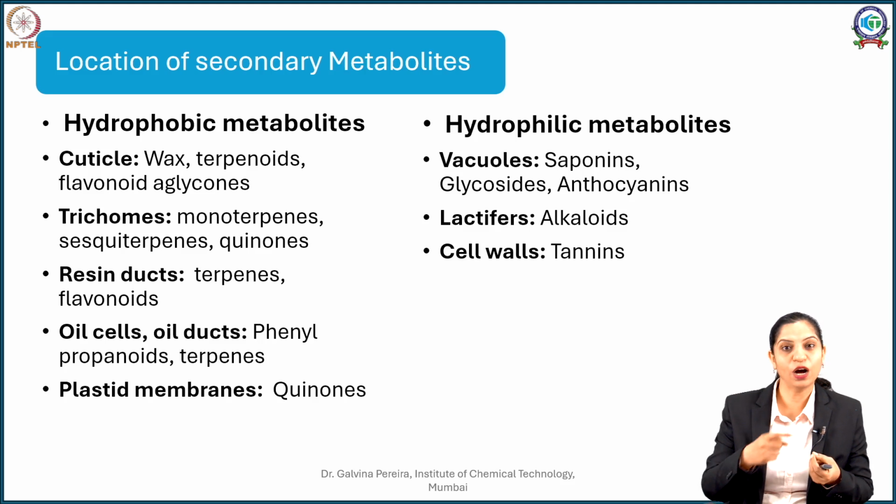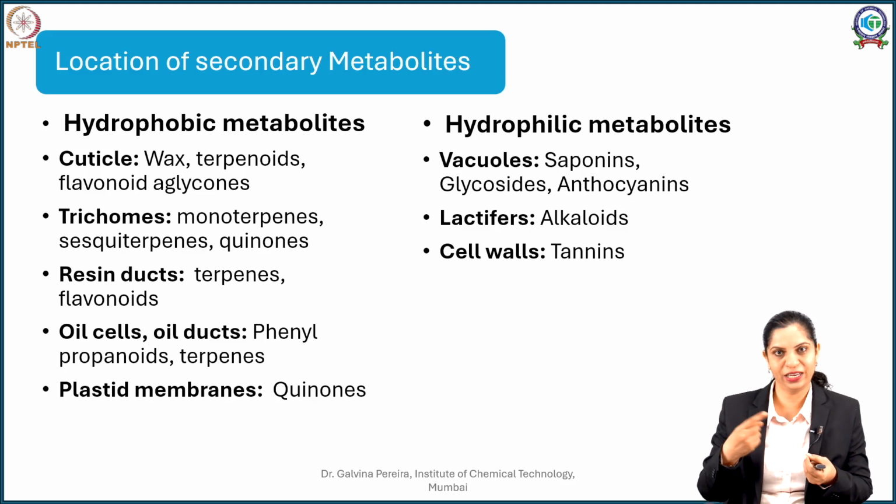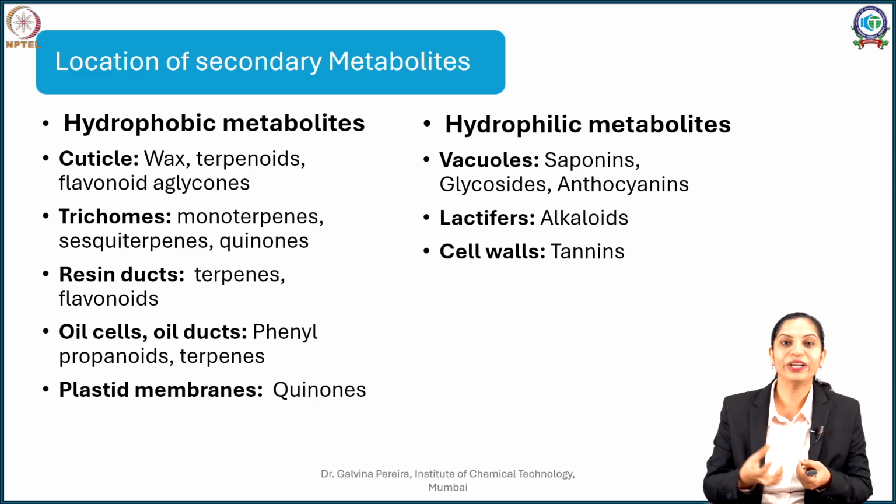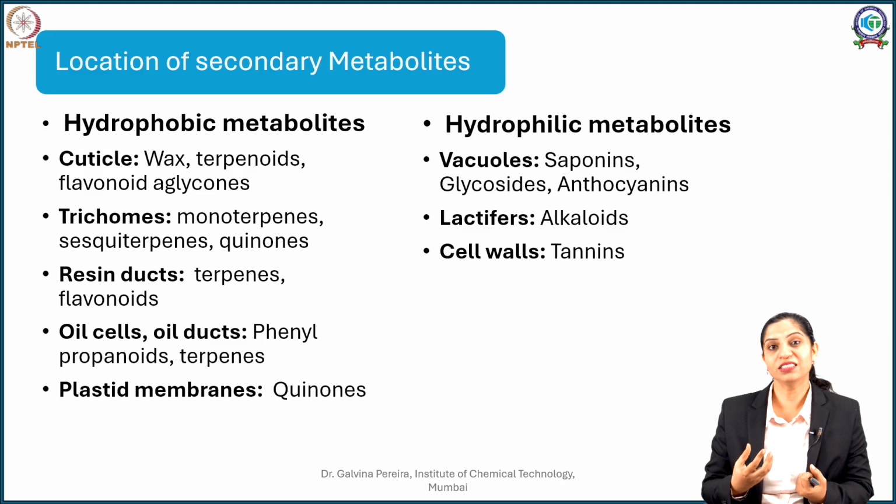But if you somehow remove that waxy coating from cotton by a process called defatting, only then the cotton becomes absorbent. So, you will have your fats which are coating the cotton, preventing it from soaking in the rain, but when we want to use it, we will defat it and make it more absorbent. So, the fat is there on the trichomes. Similarly, you might have some terpenes which are located on trichomes.